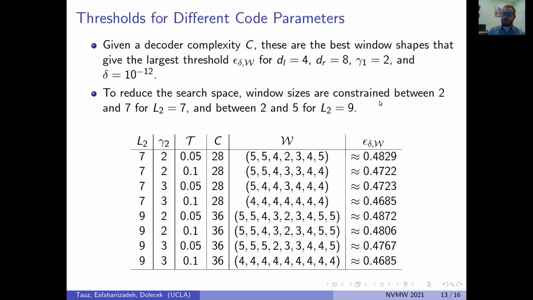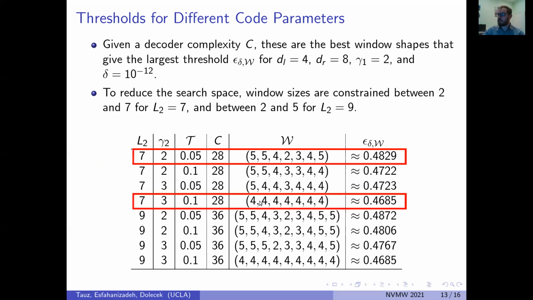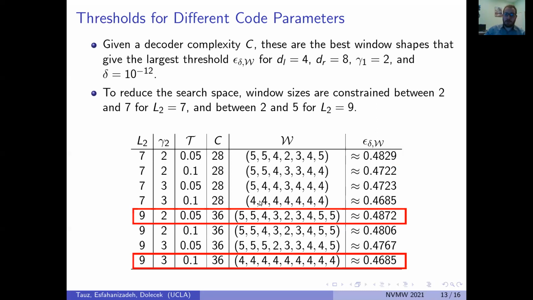Now we shall provide some simulation results to demonstrate. In this table, we present different MDSC code constructions and the best window shape to maximize the decoding threshold to achieve the specified decoding error of 10 to the -2. Note that all C were chosen such that a uniform window shape could be the optimal one, as shown here and here. We see that as the coupling gets sparser and sparser, as gamma 2 and T get smaller and smaller, the optimal window shape becomes more non-uniform, and can take full advantage of the sparse coupling to provide better performance with the same exact complexity.